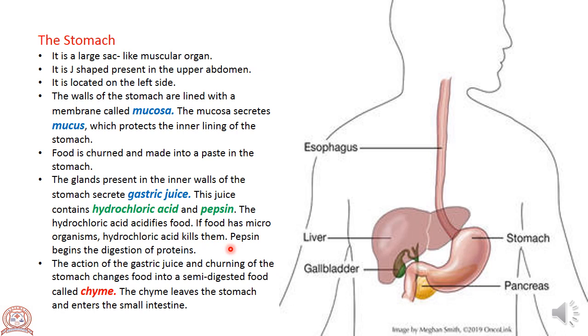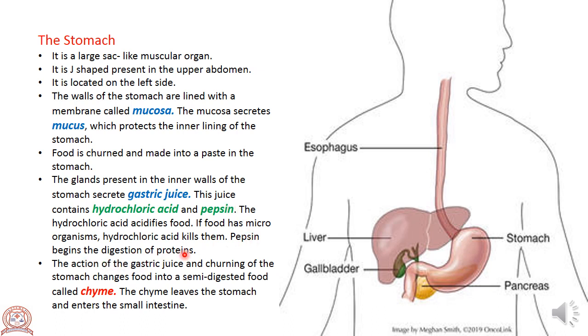Now, pepsin begins the digestion of proteins. We learned in the last video that carbohydrates break down into sugar with the help of amylase secreted by saliva.